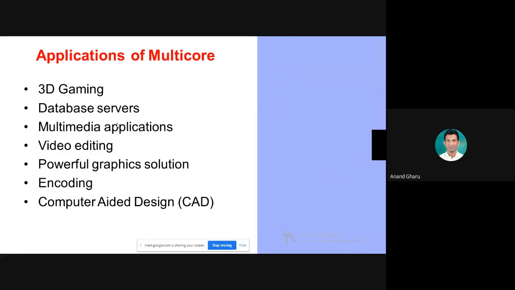Applications of multi-core architecture: 3D gaming, database server, multimedia application, video editing, powerful graphics solutions, encoding audio or video, or encoding for internet network connection, and computer aided design, to perform CAD operations or to design graphics using CAD, we need multi-core architecture.